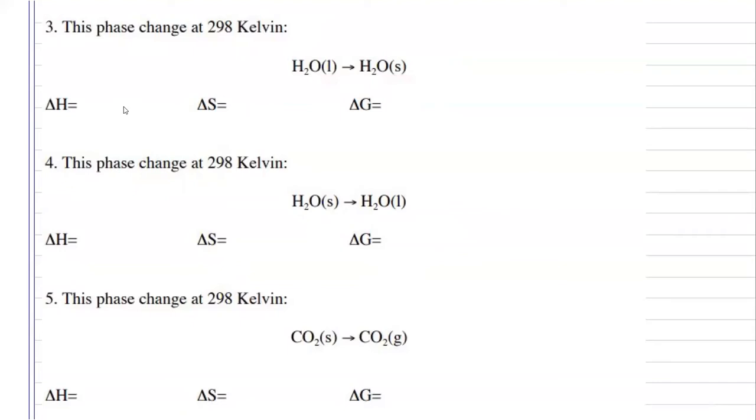For 3, again, we're at room temperature, but now we're going from liquid to solid. So have you ever seen a glass of water at room temperature go from liquid water to ice? I haven't, so I know that it's not going to be spontaneous. My entropy, because I am going from higher disorder to more ordered, will decrease. And in order to go through that phase change from liquid to solid, it is going to need to be releasing some of that heat. So my enthalpy would be negative.